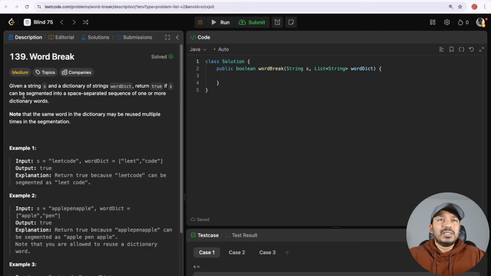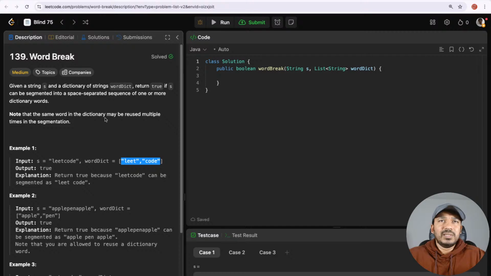So in this problem, given a string S, in this example, consider leetcode as the string given, and a dictionary of strings wordDict. The wordDict is a list of strings, with multiple strings given. Return true if S can be segmented into a space-separated sequence of one or more dictionary words.